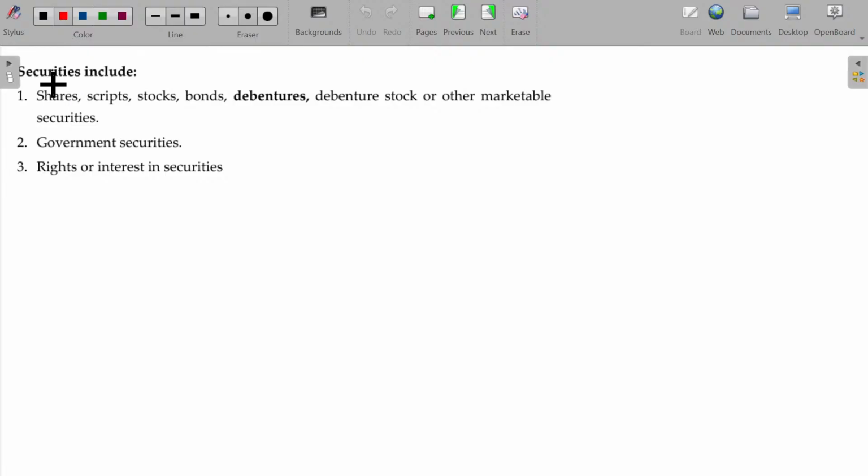So securities in this case include shares, scrips, stocks, bonds, debentures and all. Should not have confusion. That's why I have given this list. Even it includes the government securities, rights or interest in securities, like right shares. All these things are falling under securities only.